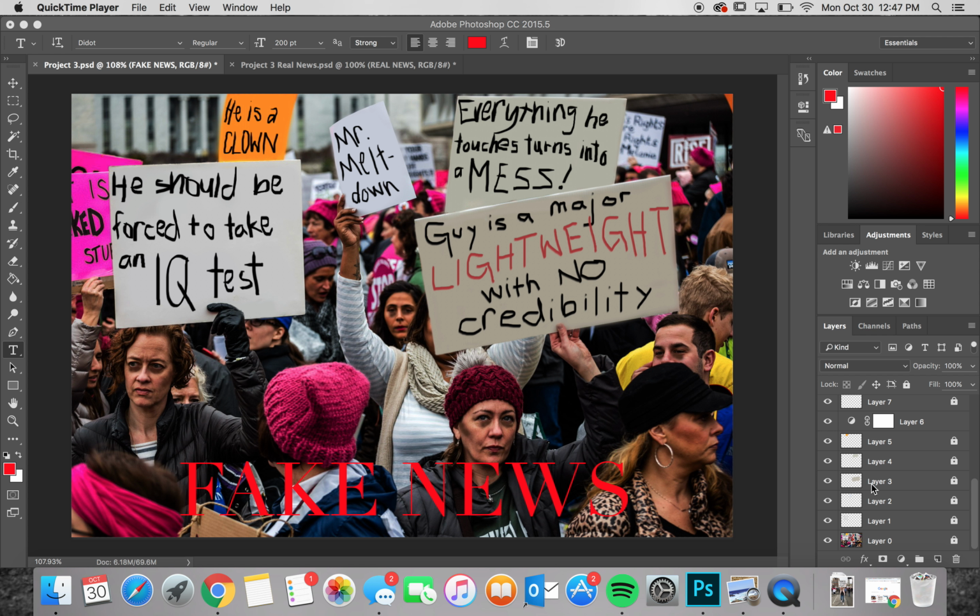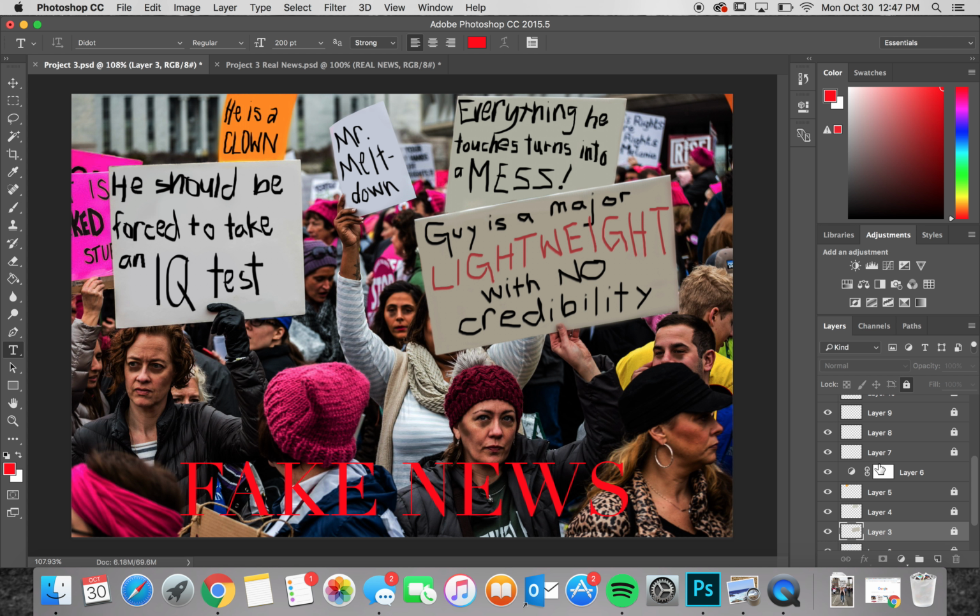For the technical process of this, every single layer is me working on coloring out the posters, and I also made the photograph a lot darker to make it seem more evil and just like a dark event.